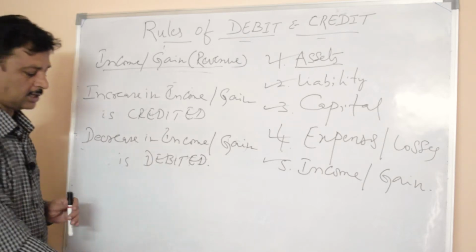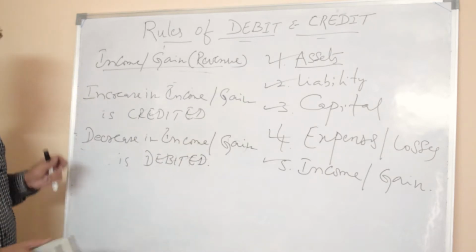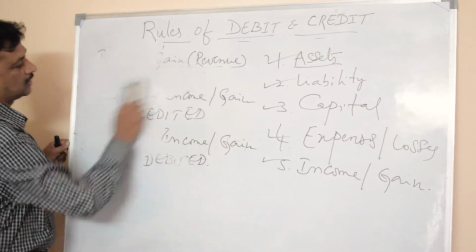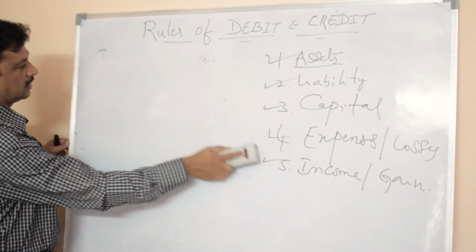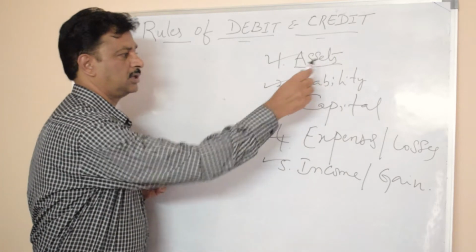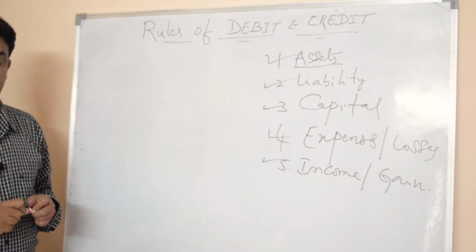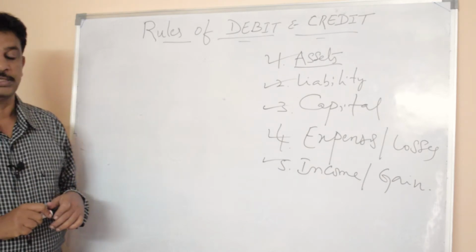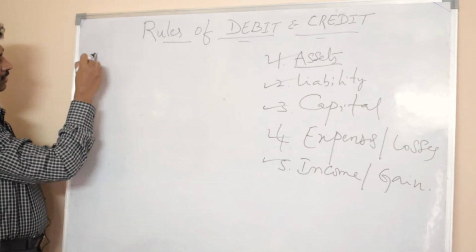Okay, so let us understand these 5 accounts with an example. First one, assets. See, for the asset, rules for debit and credit is increase in asset is debited, decrease in asset is credited. Let us say an example: bought furniture.